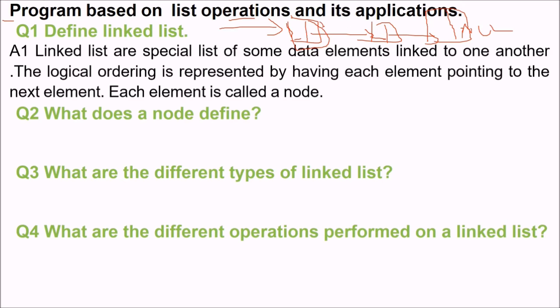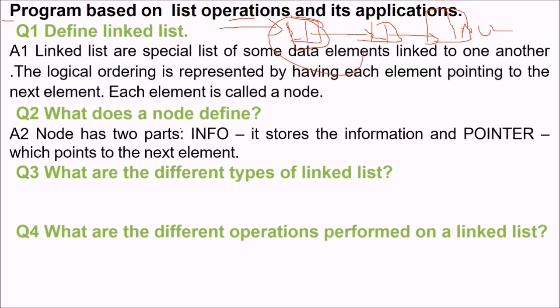What does a node define? A node has two parts. First is the information or data part. It stores information, and the pointer which points to the next element.